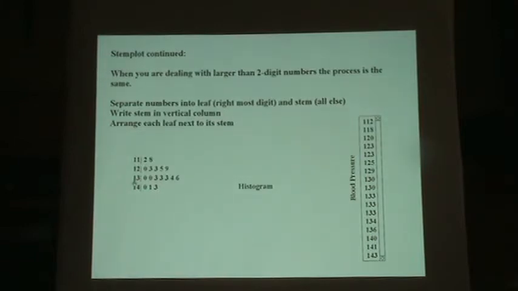Then this is the 130s, so we have 130, 133, 134, 136, 140, 141, 143. So no matter how many digits are in the particular piece of data, the digit on the far right is your leaf, and all the other digits are your stem.